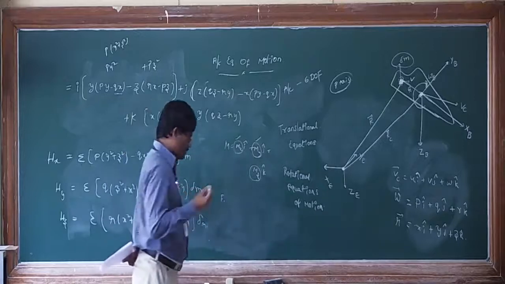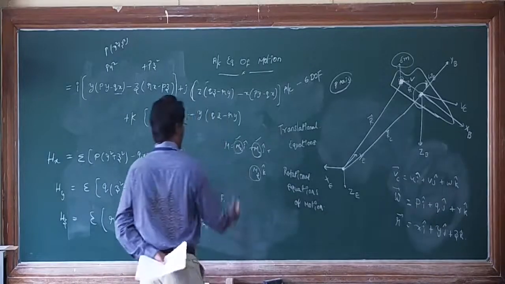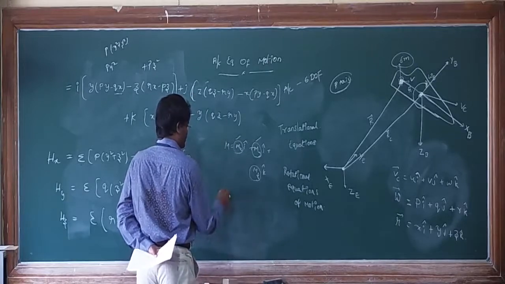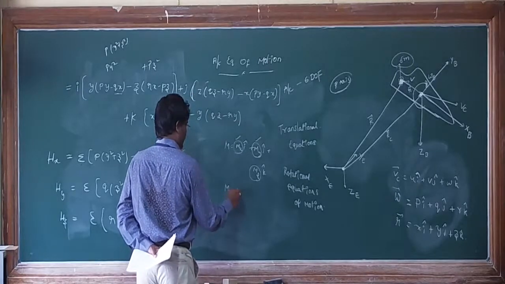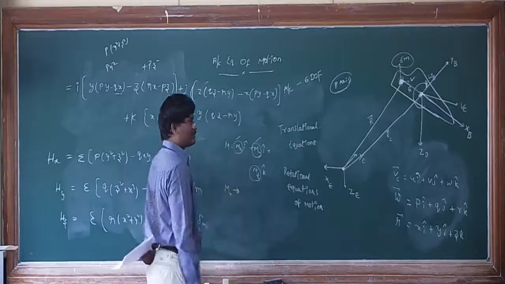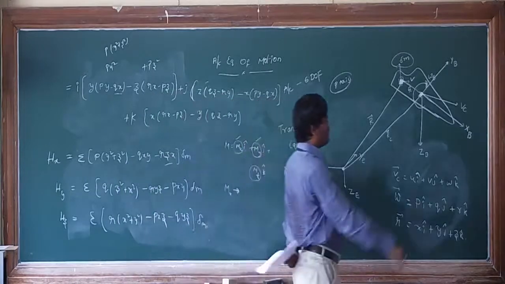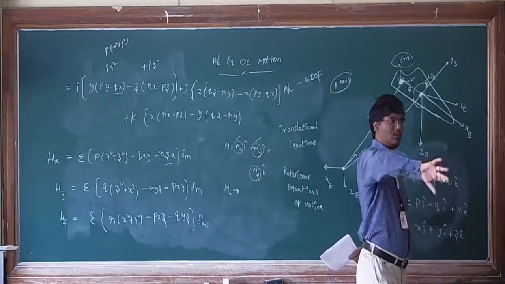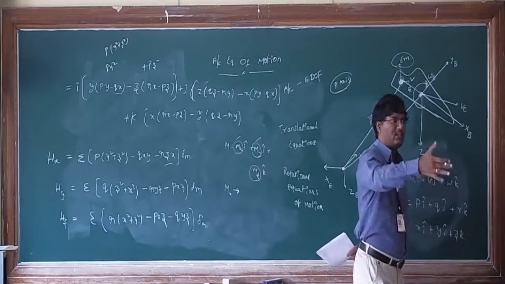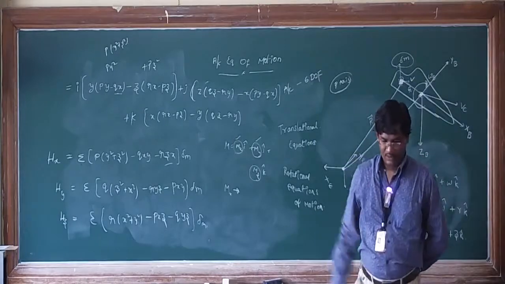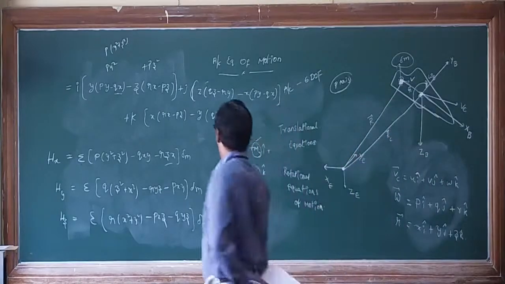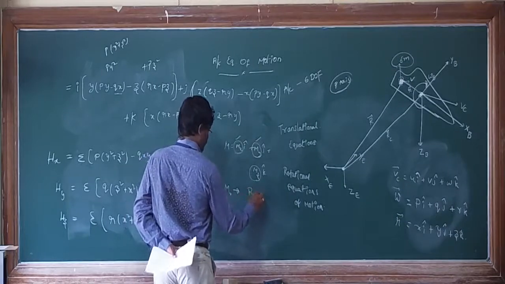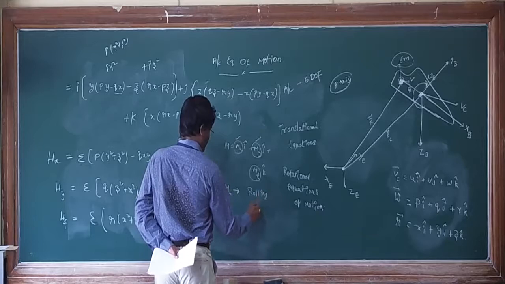So just use your basics and tell me, what is the moment along x axis called? X axis is the body fixed axis. If the aircraft is showing some moment along the x axis, that is the longitudinal axis. Which type of moment? That is called rolling moment.